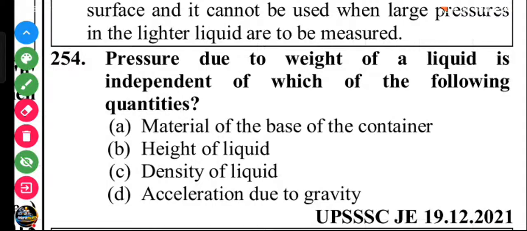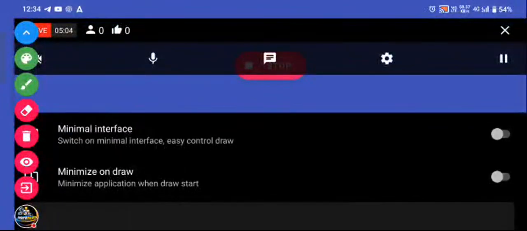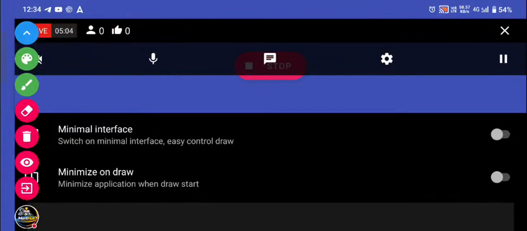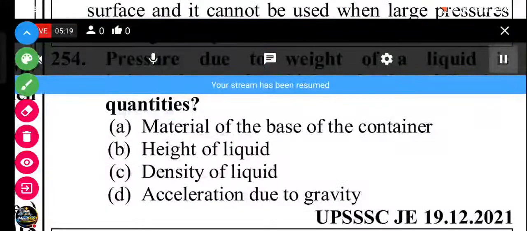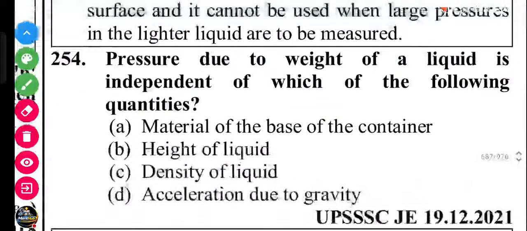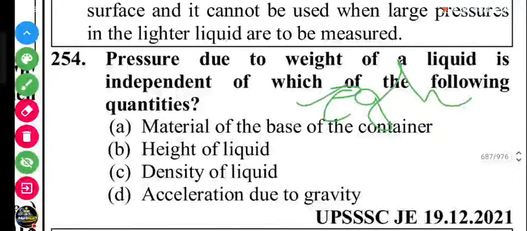Pressure is rho g h, so it depends on density, gravitation, and the height of the liquid. So the answer is the material of the base of the container.